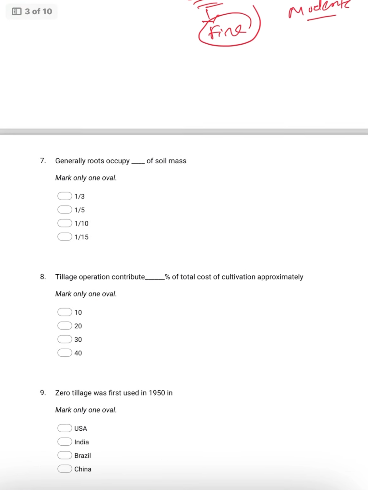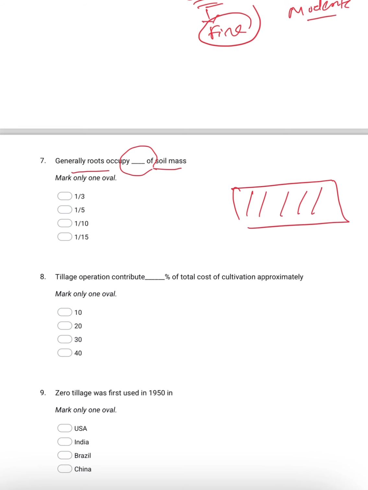Then next, coming to the seventh question. As you know, generally roots occupy how much percentage or how much part of the soil mass? Suppose this is my soil and the crop is there, and the root will be there. Whenever we are harvesting, we are cutting the above ground parts majorly, so the roots will remain inside the soil profile. As the question asked, generally roots occupy how much part of the soil mass?